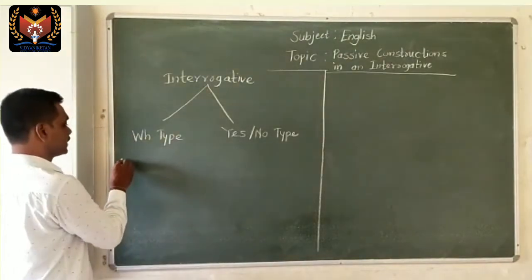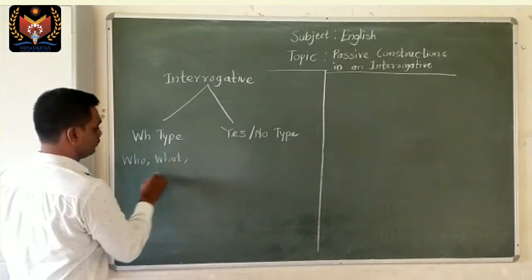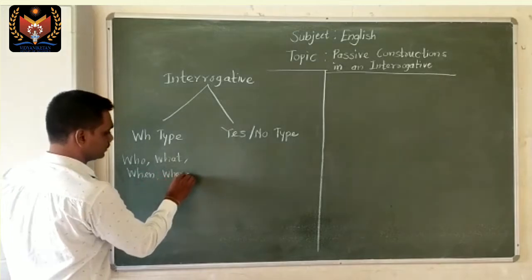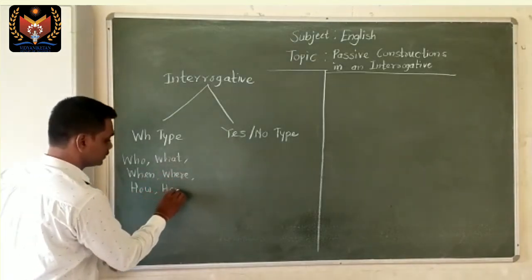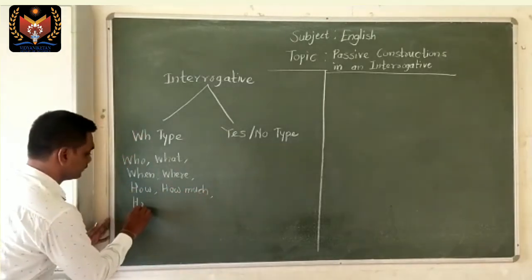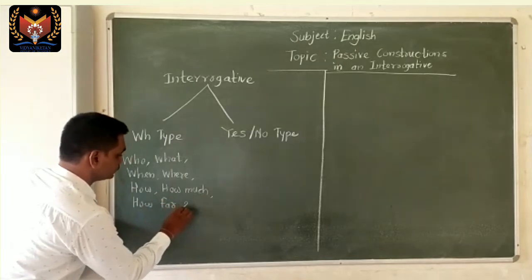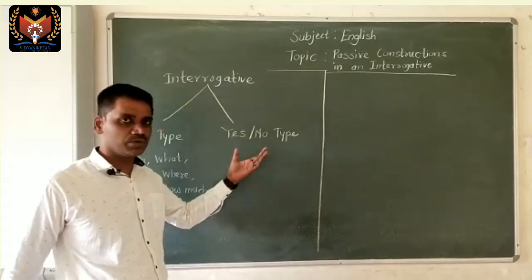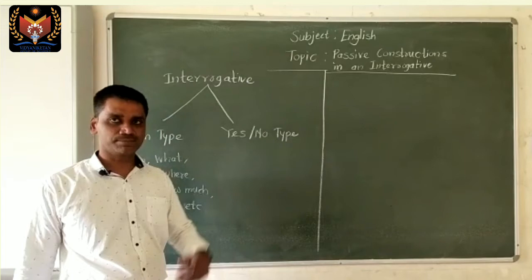For example, words like who, what, when, where, how, how much, how far, etc. But on the other hand, if we talk about yes no type of questions, here you will not get detailed information of something.